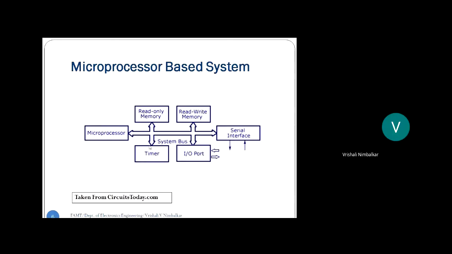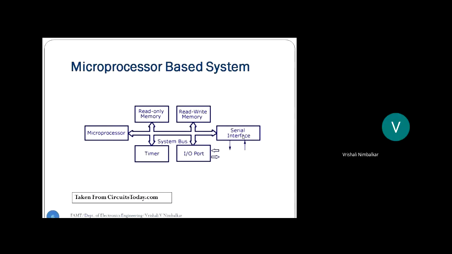To do some counting operations or to keep track of time, I need a timer 8253 or 8254 IC, a second 40-pin chip. To connect input and output to the system, I need IO port, and that is available with 8155 or 8255 programmable peripheral interface chip. The third 40-pin chip, serial interface.